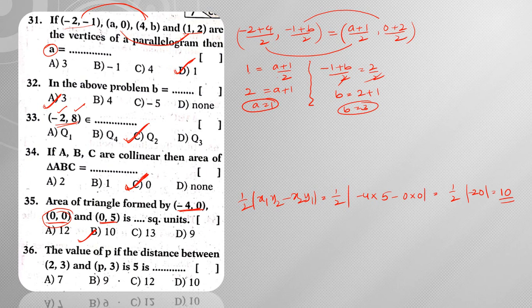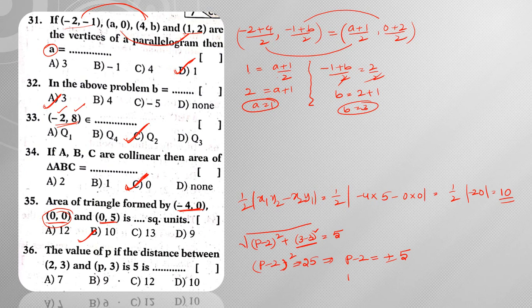Next, the value of p if the distance between (2, 3) and (p, 3) is 5. Distance between means you need to use the distance formula. So what is the answer then? Square root of (p minus 2) whole square plus (3 minus 3) whole square is equal to 5. Now squaring on both sides, this becomes 0. So (p minus 2) whole square is equal to 25. Again that square, when I transpose, becomes p minus 2 is equal to plus or minus root 25, which is nothing but plus or minus 5.